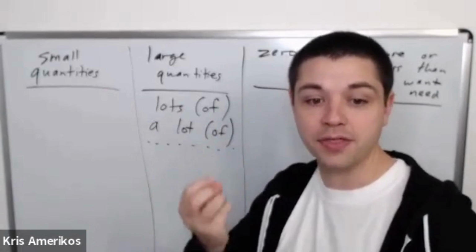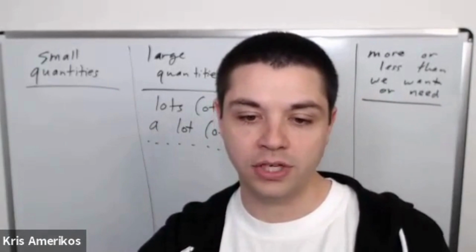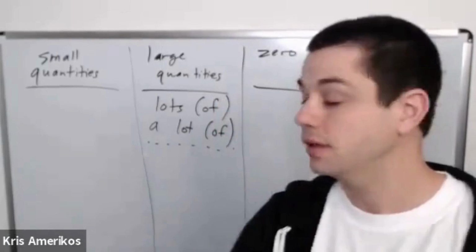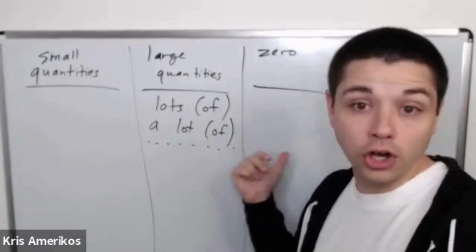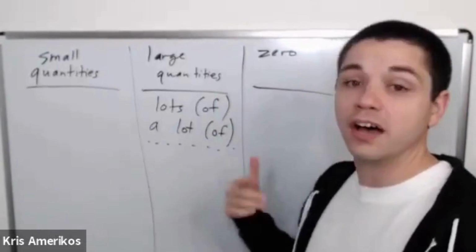When we say a thing. So here we know what thing this is. And for example, cars. A lot of cars. If we say the thing, then we need to use the word of.